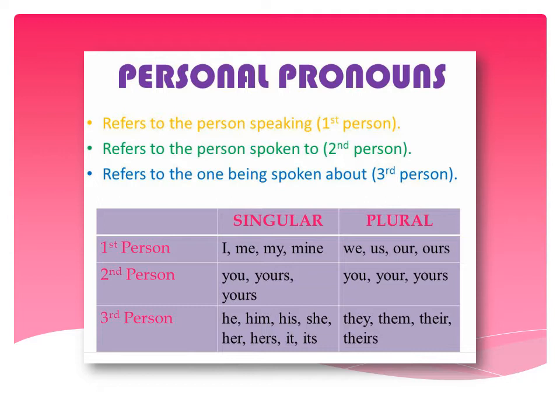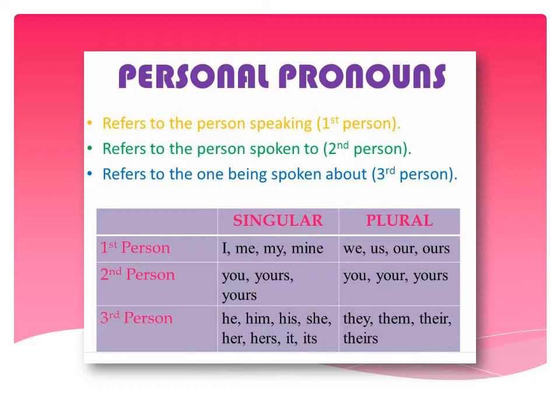In personal pronouns, there are two categories, singular and plural. Now let's see how the personal pronouns are used according to first, second, and third person in these categories. In first person singular, we use I, me, my, mine. In plural, we use we, us, our, and ours. In second person, singular we use you, yours, and in plural we use you, your, yours.